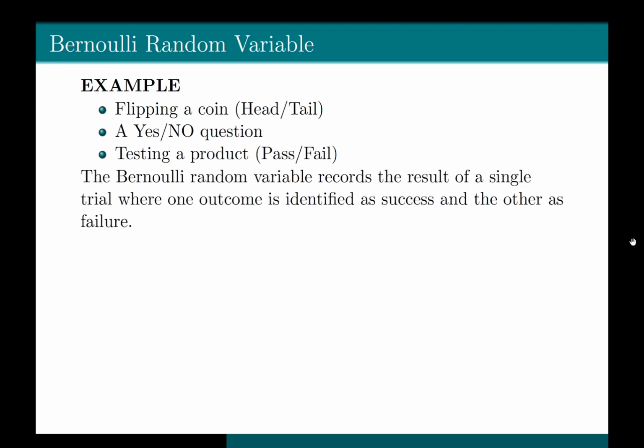So the Bernoulli random variable records the result of a single trial where one outcome is identified as success and the other as failure.